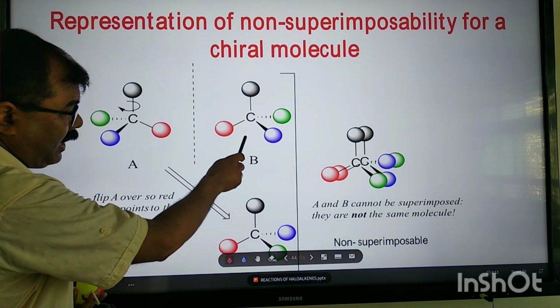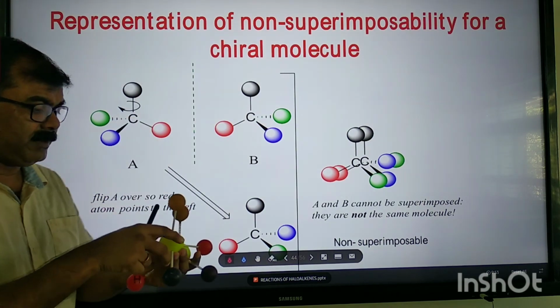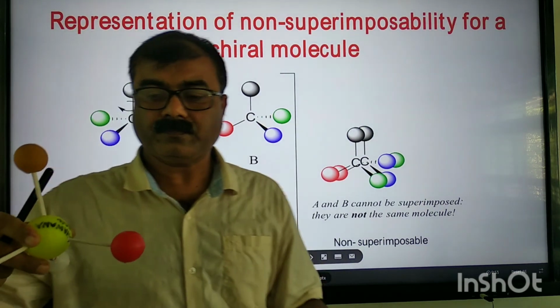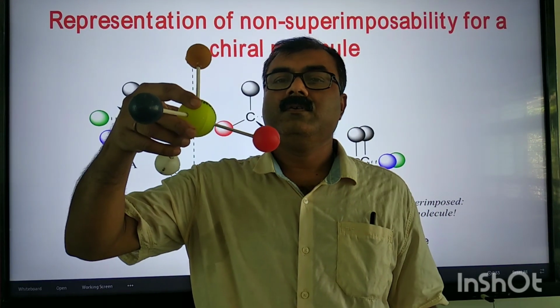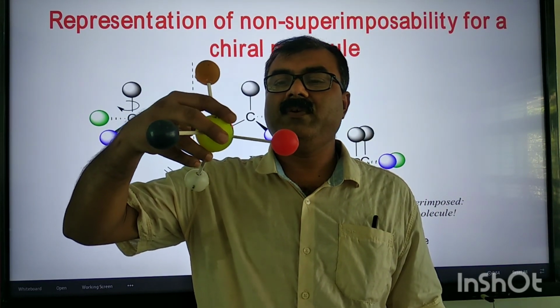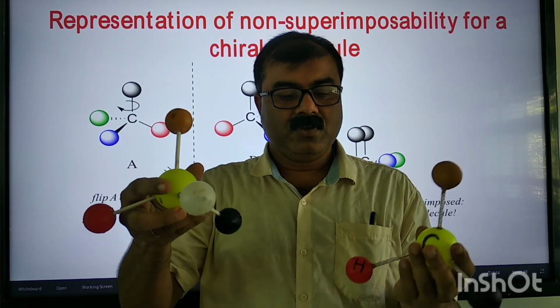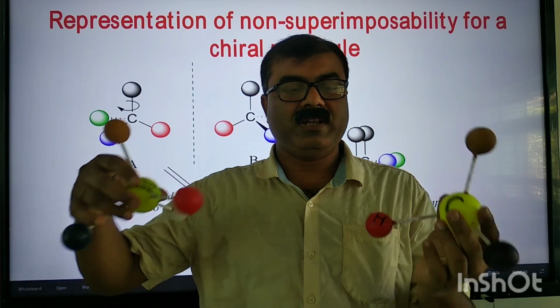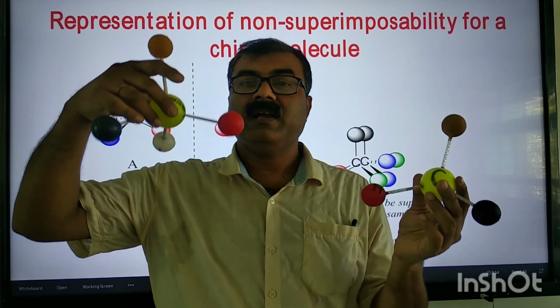How do you get the mirror image? That is shown just by rotating here. Suppose this is the molecule. To get the mirror image of it, I have to rotate 180 degrees. After rotating 180 degrees, we get the mirror image. See, this is the mirror image.